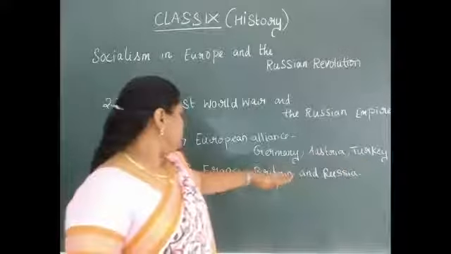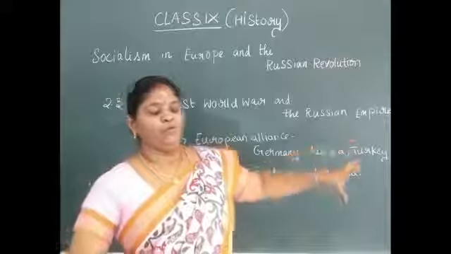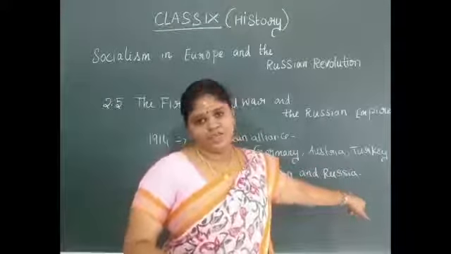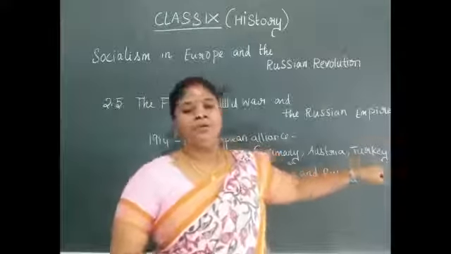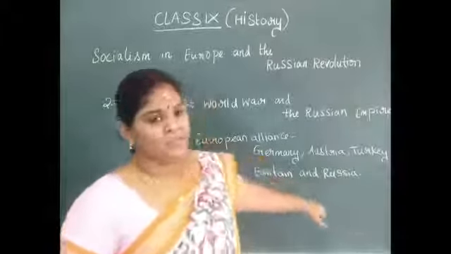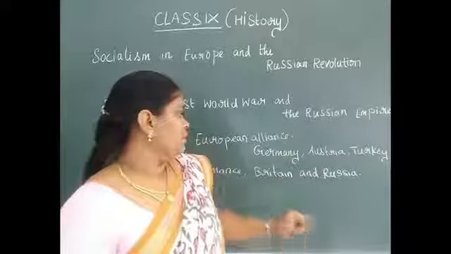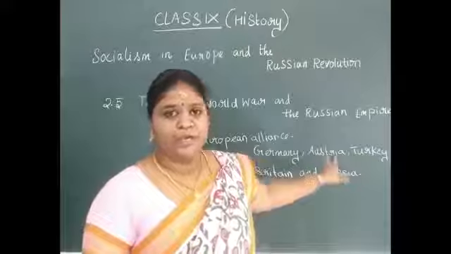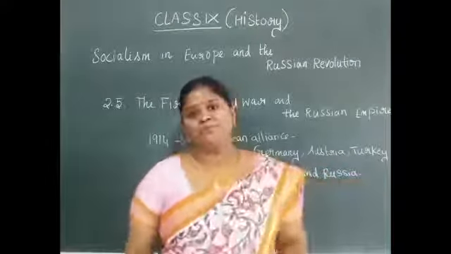Then you can see another group of people who have formed an alliance: France, Britain and Russia. Later you can see that Italy also joined hands with them. That is a later aspect. And this central power was strong enough to fight against the other nations, that is France, Britain and Russia.